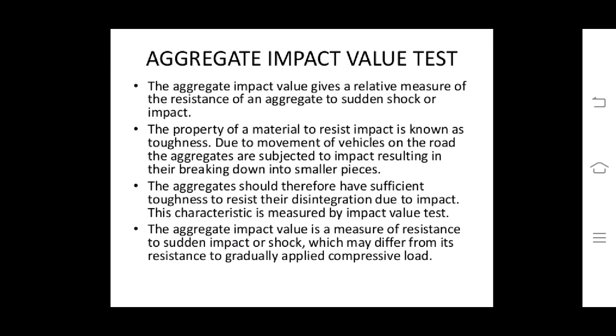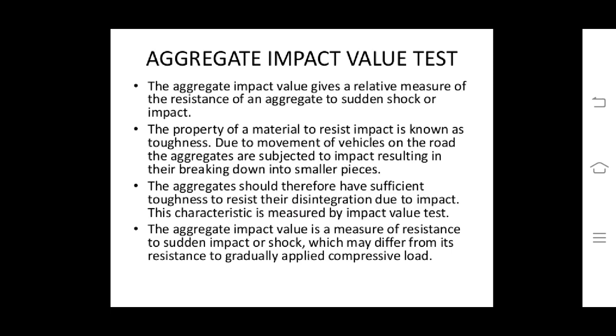Aggregate impact value test. The aggregate impact value test gives a relative measure of the resistance of aggregate to sudden shock or impact. The property of material to resist impact is known as toughness.